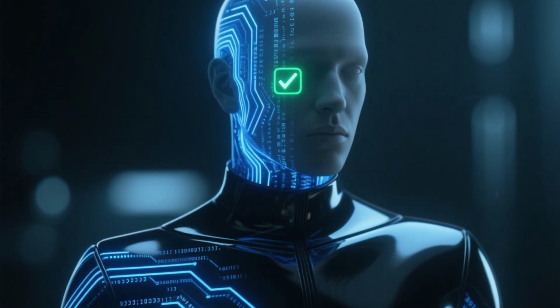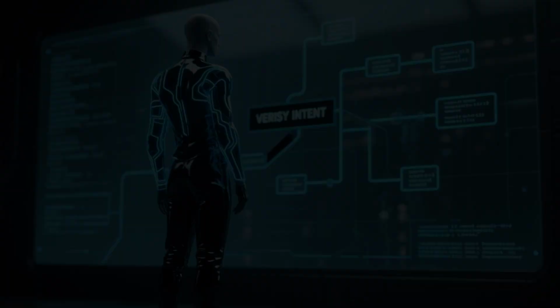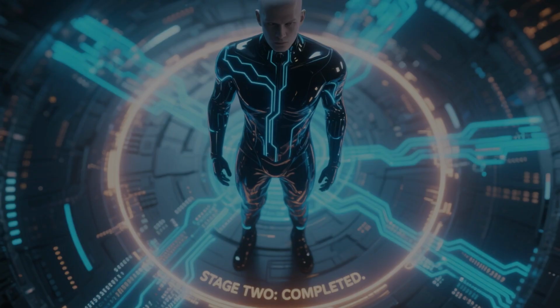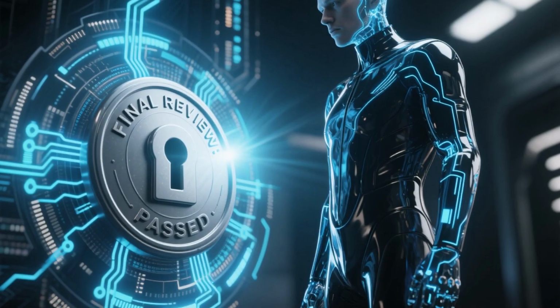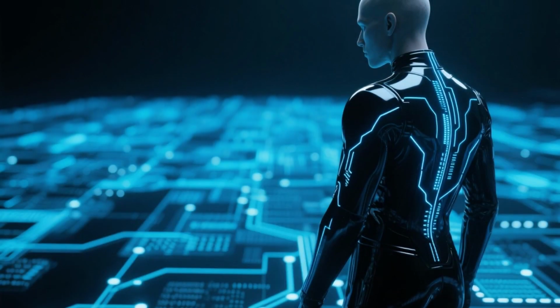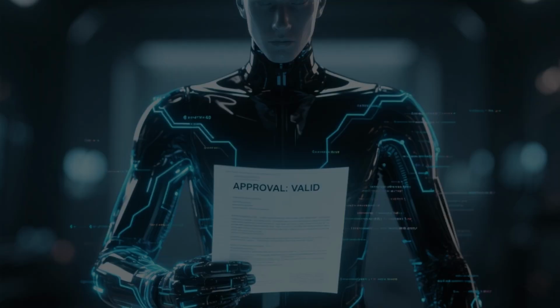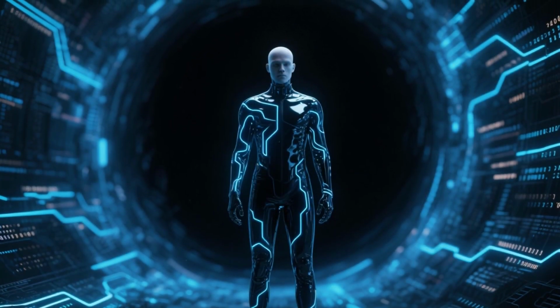The system did not flag the absence, because the approval workflow does not verify intent, it verifies completion. Each internal checkpoint was satisfied. Each condition returned true. Stage 1, completed. Stage 2, completed. Stage 3, authorized. Final review, passed. From a technical standpoint, the process was flawless. The approval was valid. The record was consistent. The data structure was intact. The only thing missing was the reason it started.